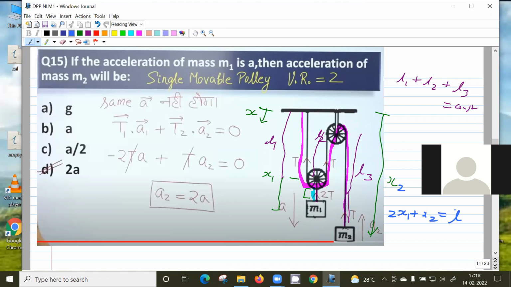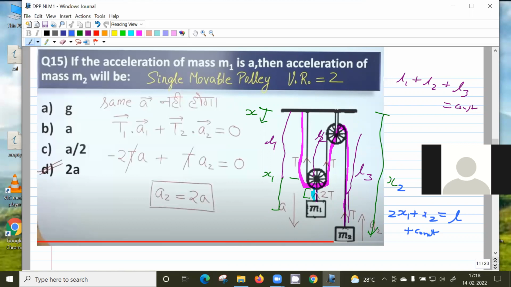Is that clear? Actually, the string is from here to here, plus a constant length. If you want to be more precise, you can say plus some constant. So the length of the string is this one.